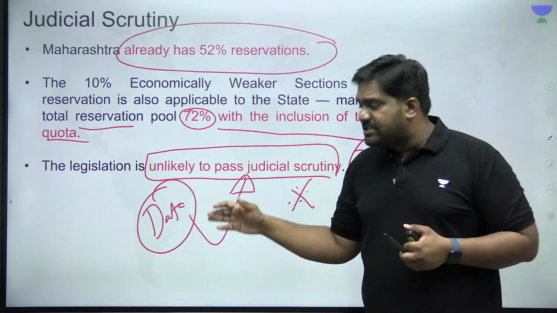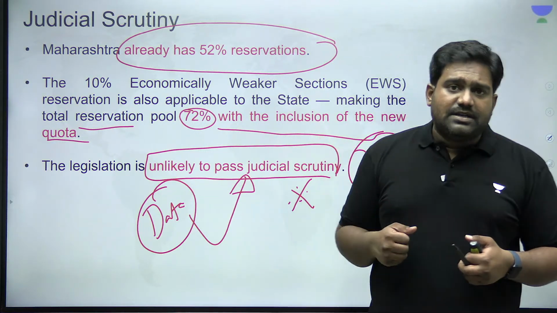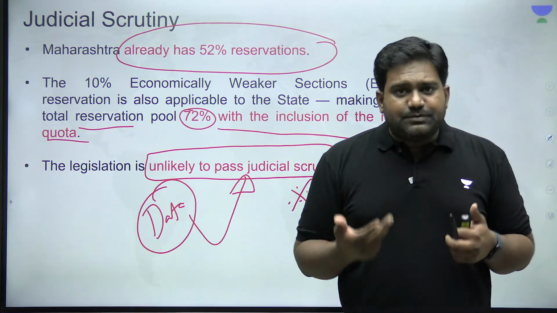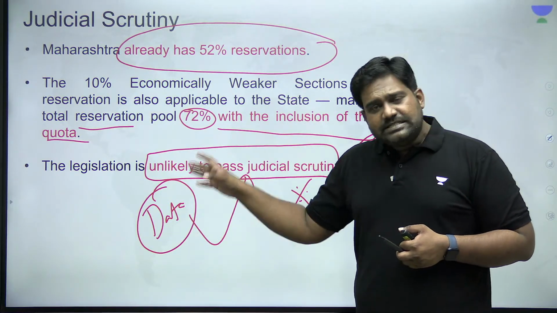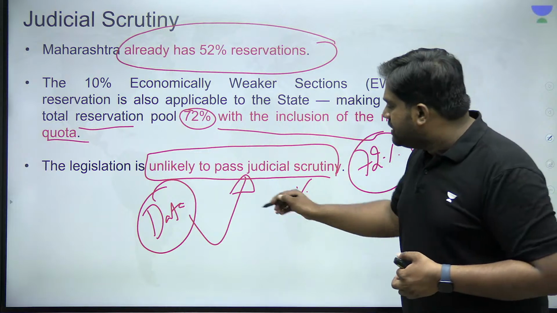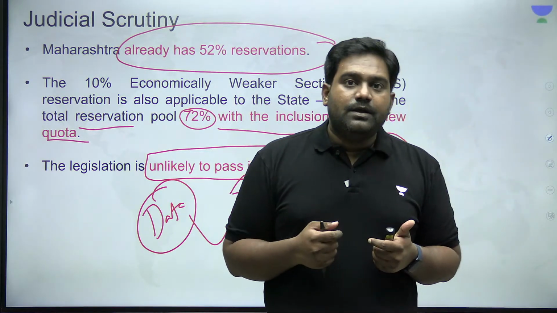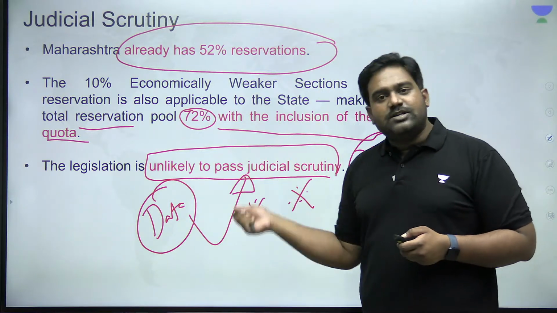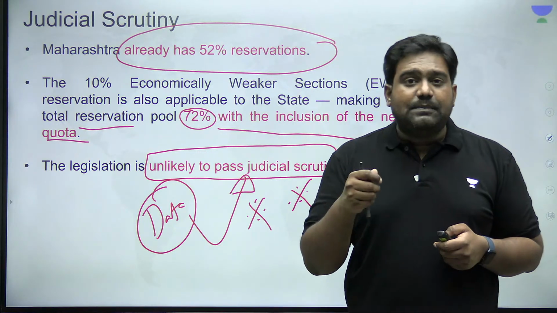If this has to be established by the government, then maybe the reservation might pass the judicial test. But experts are pointing out, by looking at the commission's recommendations, that it's unlikely to pass the test again, because the political motive is very clear. The electoral motive is very clear. The Supreme Court might declare this unconstitutional again by upholding the Indra Sawhney judgment and the 50% cap it has placed on reservation.